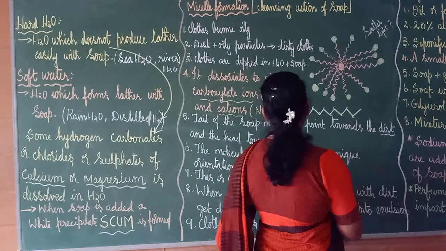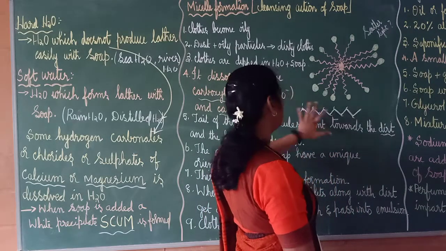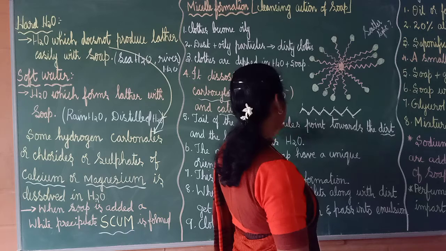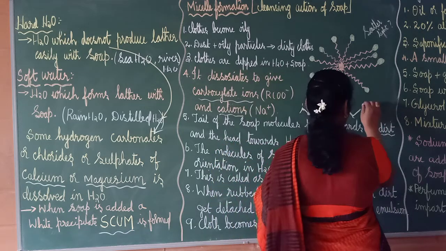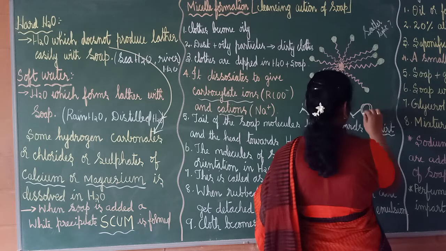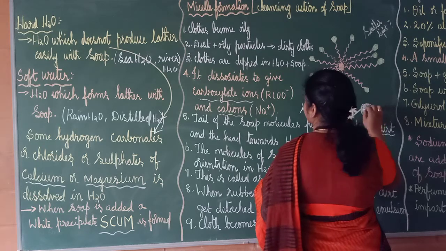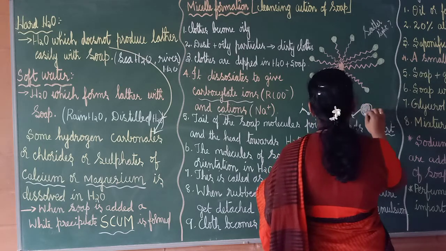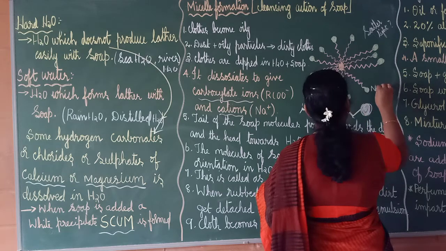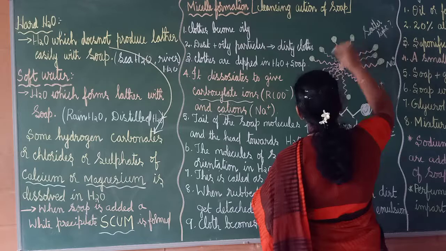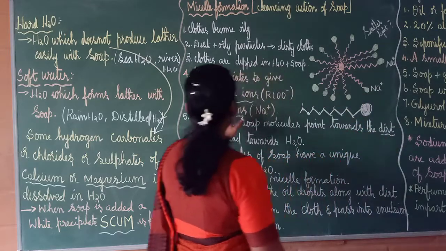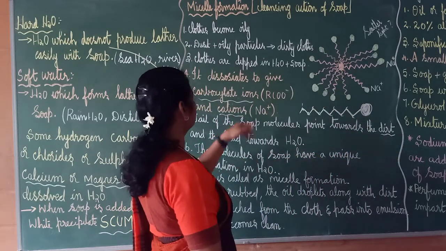This is the tail part. Which one? RCOO is the tail part. And the head part, what will be there? Cation will be there. Okay, Na plus. So this is Na plus. Like that it goes on. Okay, so it dissociates to give these two things.